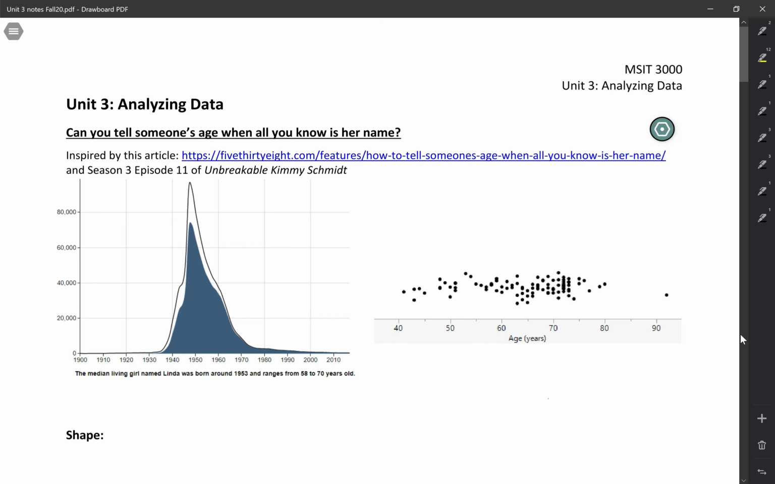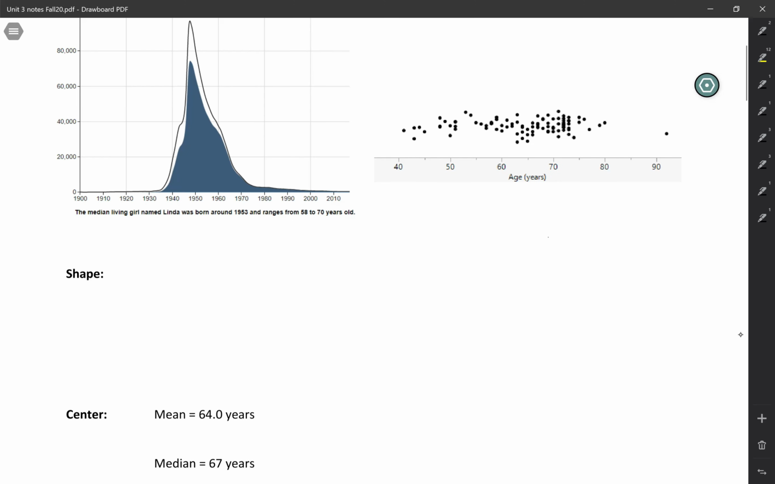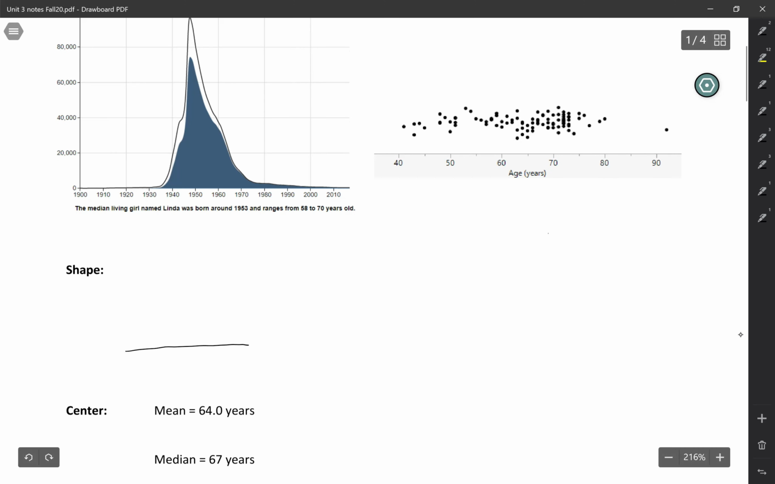So we're going to look here at the distribution of ages for women named Linda. You can see in this picture, it says the median living girl named Linda was born around 1953 and ranges from 58 to 70 years old. So yeah, not a baby name. We're going to go a little further and describe this distribution in terms of shape, center, and spread. So let's start by just looking at a few different shapes that a quantitative distribution could have.